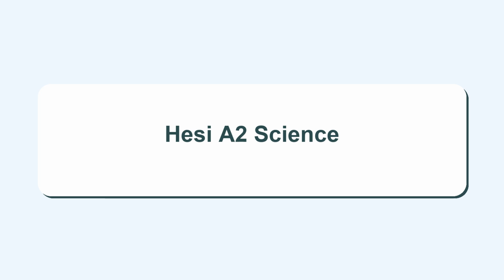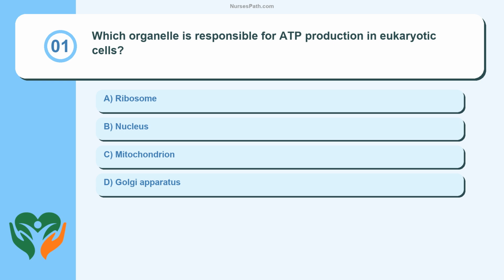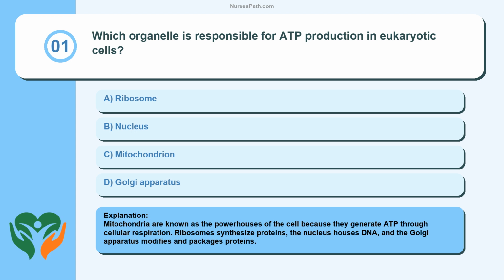HESI A2 Science. Question 1. Which organelle is responsible for ADP production in eukaryotic cells? Ribosome, nucleus, mitochondrion, Golgi apparatus. Mitochondria are known as the powerhouses of the cell because they generate ADP through cellular respiration. Ribosomes synthesize proteins, the nucleus houses DNA, and the Golgi apparatus modifies and packages proteins.